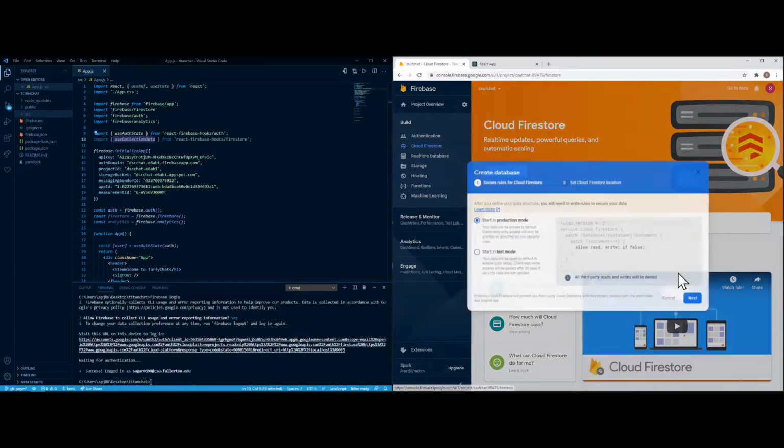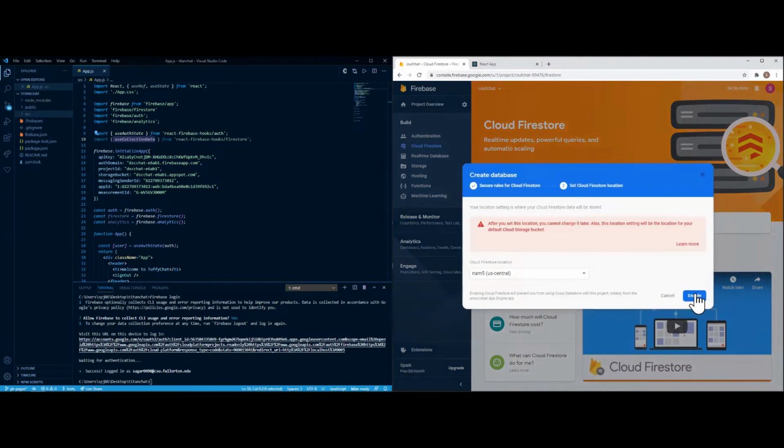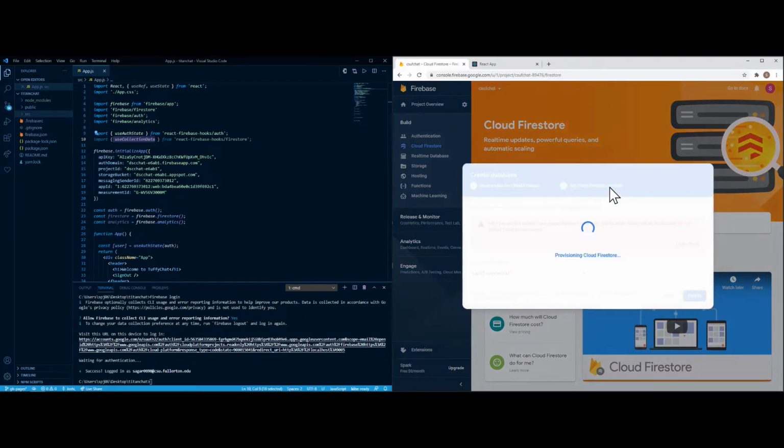Cloud Firestore, create database. So this is the backend portion. So click next. This is something we're going to do later on toward the end of the video, because first we're going to take care of the chat room portion, so the UI portion of it, and then we're going to move on to the backend portion.